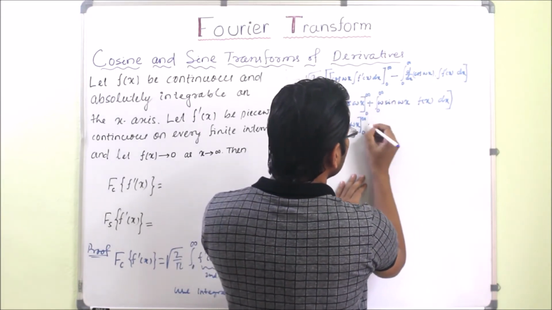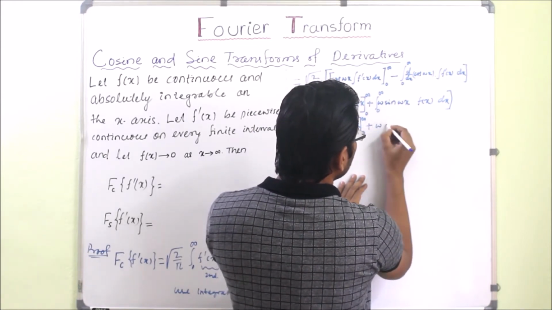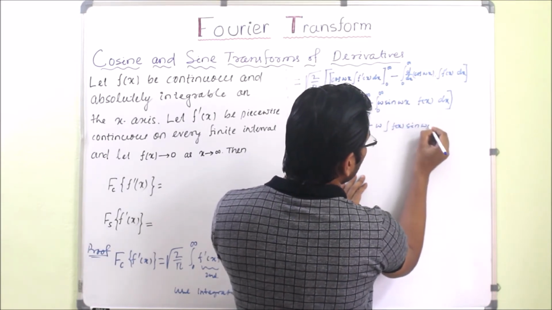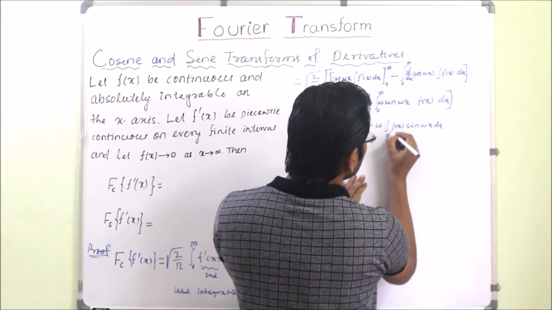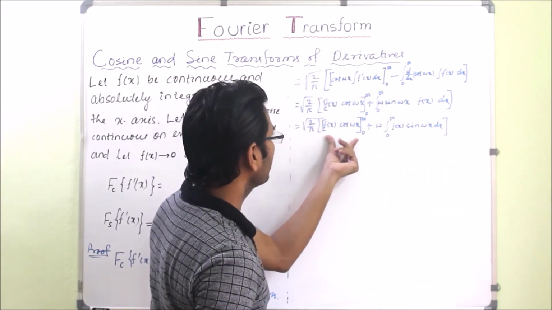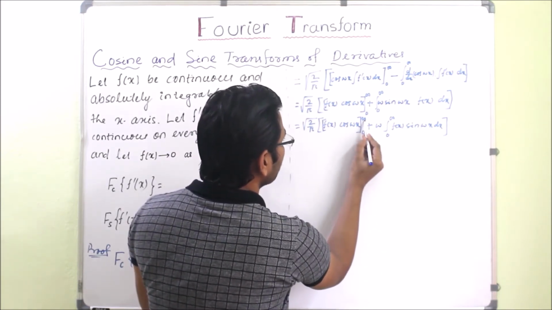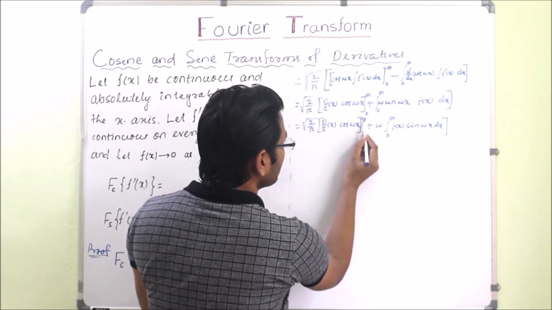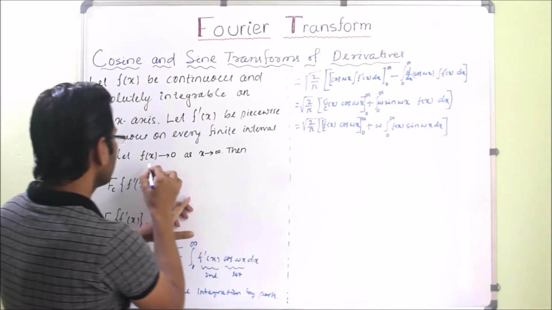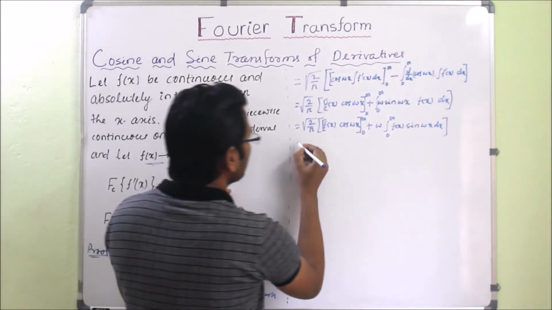Now this one plus w will be taken common, and inside it f of x sin wx dx from 0 to infinity. Now in the first term we have to apply the limit. So what is the limit when x tends to infinity? First we have to put infinity. When x tends to infinity, f of x tends to 0, here we have to apply this.